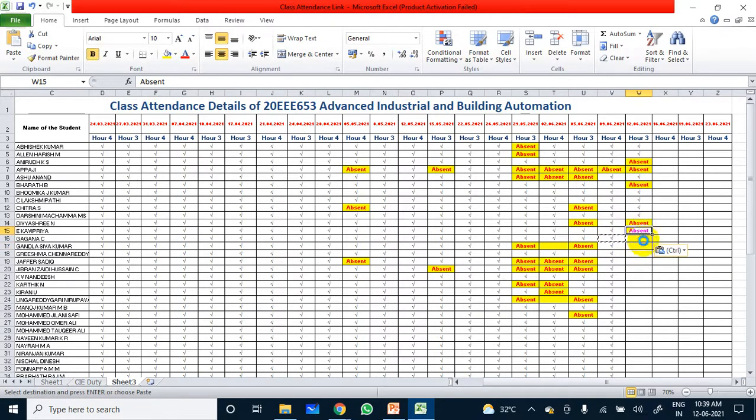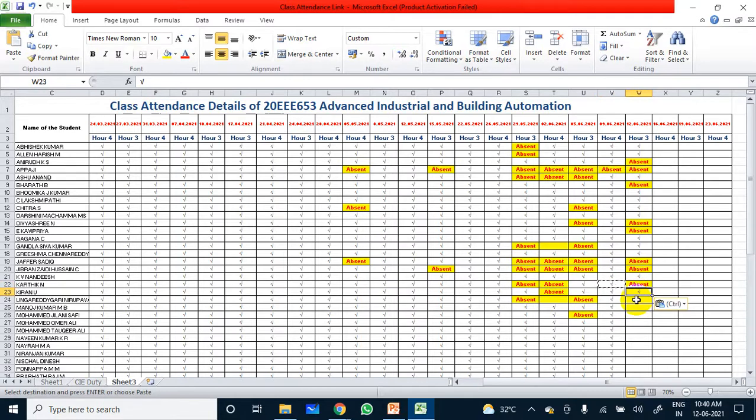Ganla Shivakumar absent. Grishma present. Jafar Sadiq absent. Jibran absent. Karthik absent. Kiran.